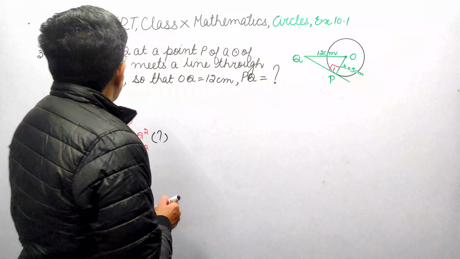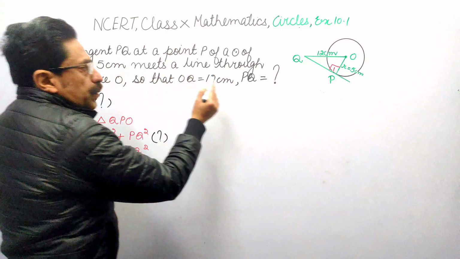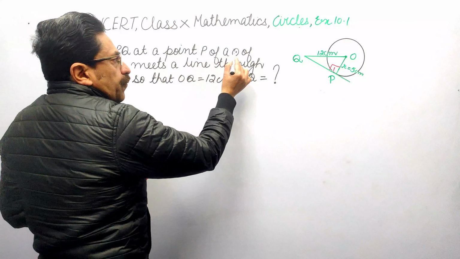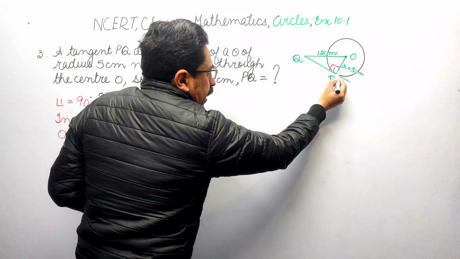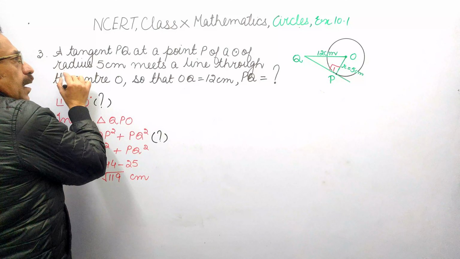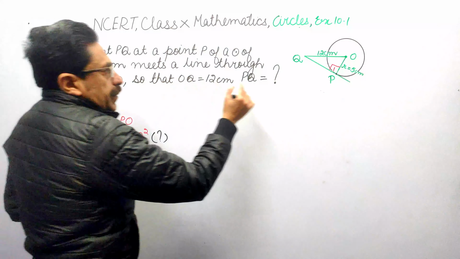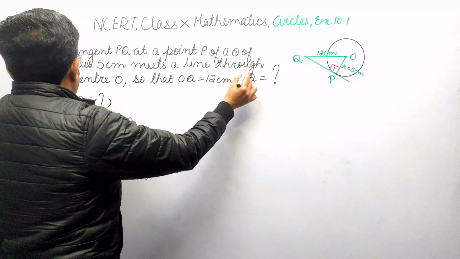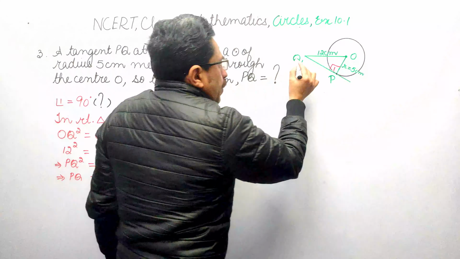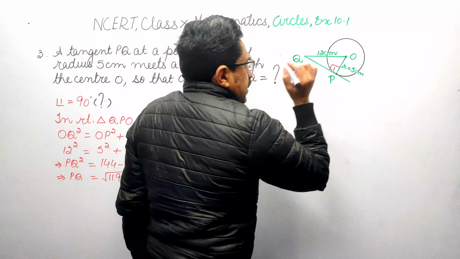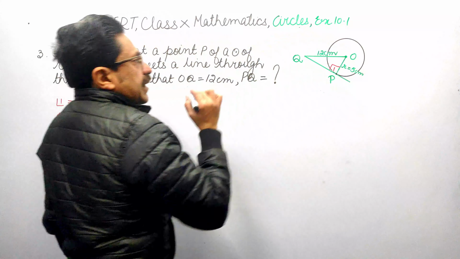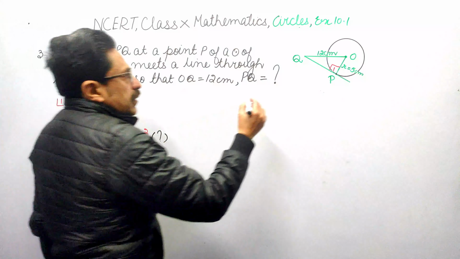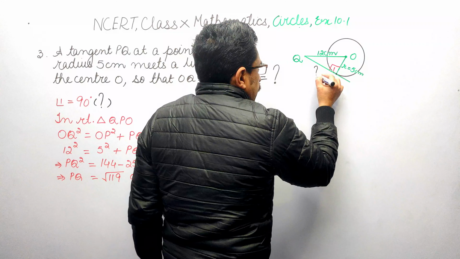Question 3. A tangent PQ at a point P of a circle of radius 5 centimeter. Radius of circle is 5 centimeter. Meets a line through the center O, and this length is given as 12 centimeter. We have to find out the length of the tangent PQ.